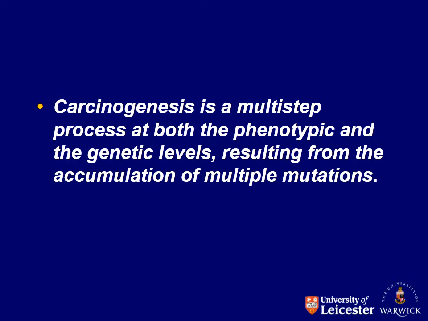So carcinogenesis is a multi-step process that, at both the phenotypic and the genetic level, results from the accumulation of multiple mutations. So my dear students, please make this clear: whenever a cancer is formed, there is always mutation at the genetic level in those cells, and that mutation is not only a single mutation, but there is accumulation of multiple mutations that lead to cancer formation.